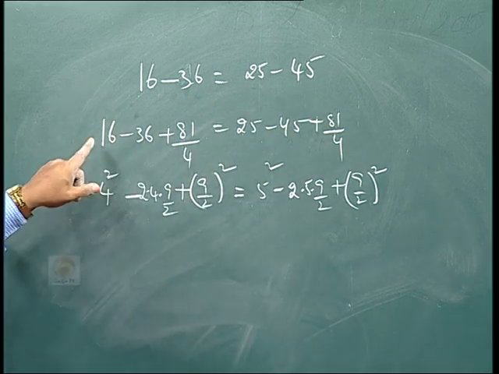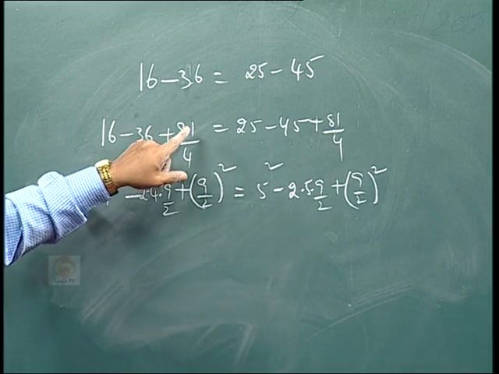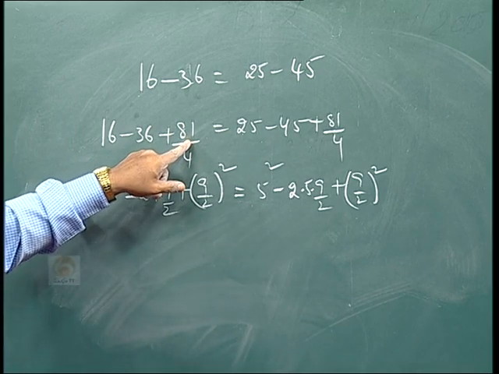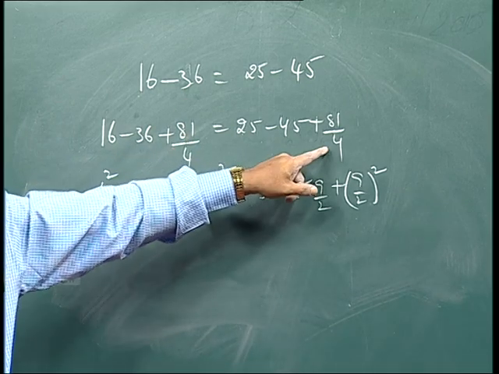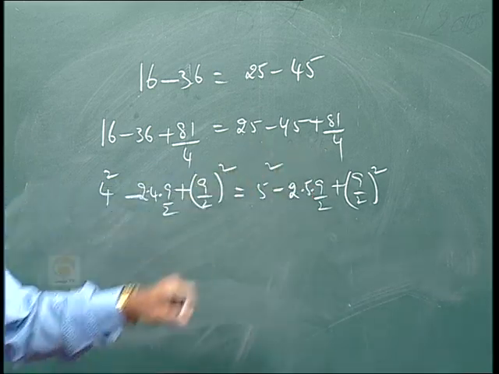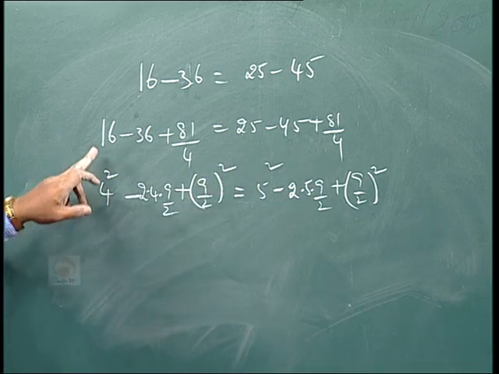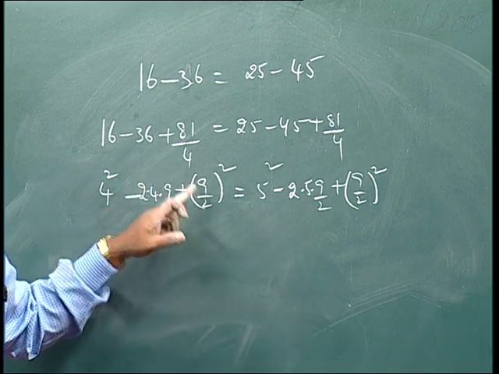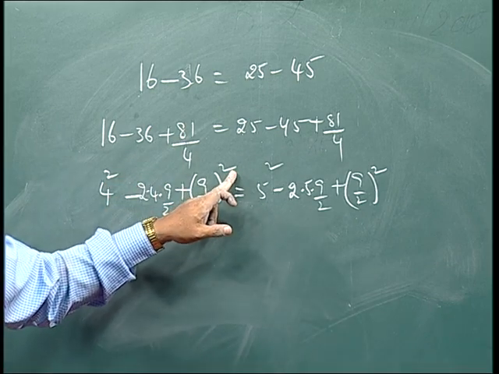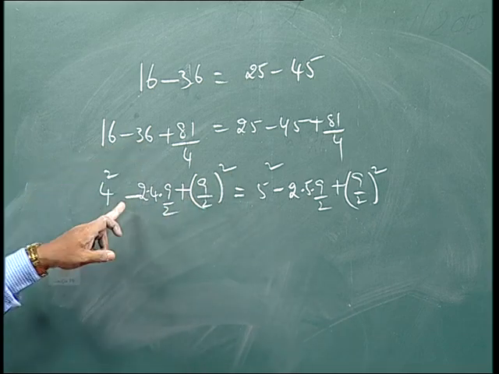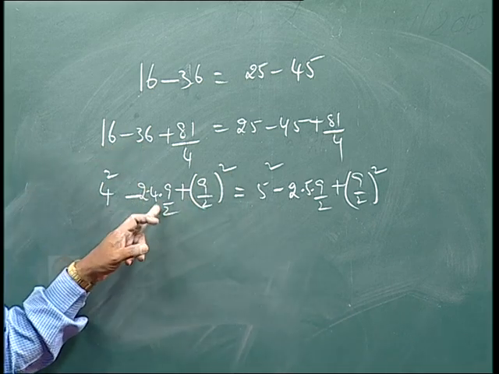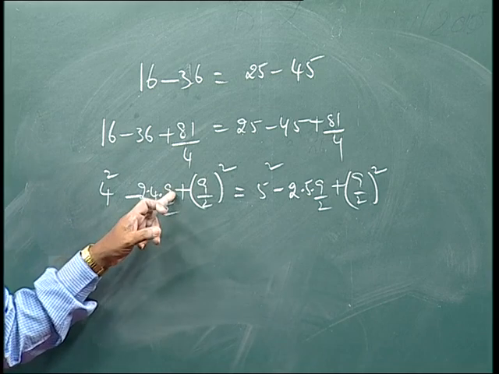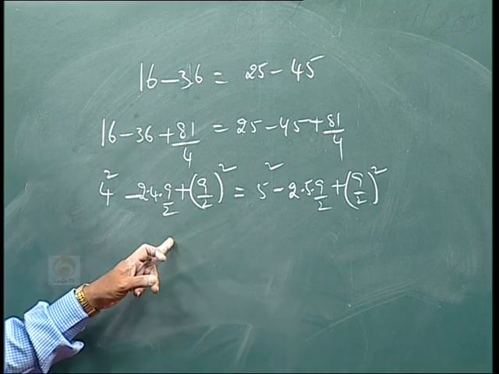No. 16 minus 36, I added 81 by 4 on both sides. Is anything wrong in this step? The step is correct. Okay. 16 has been written as 4 square, and 81 by 4 as 9 by 2 whole square. And 36 is written as 2 times 4 times 9 by 2. 4 9s are 36, this 2 and this 2 get cancelled, correct?